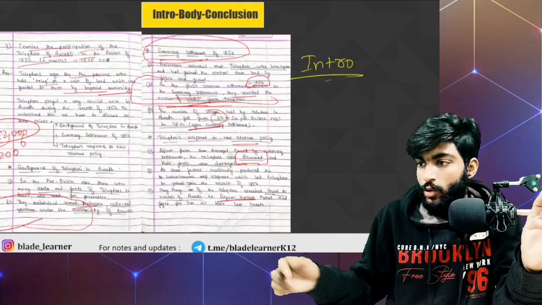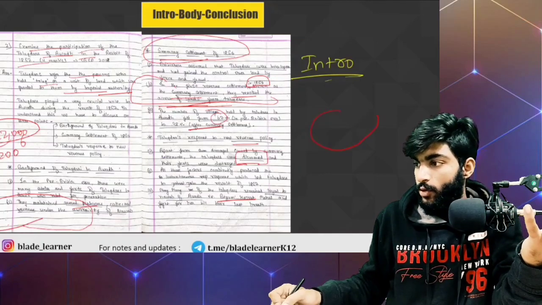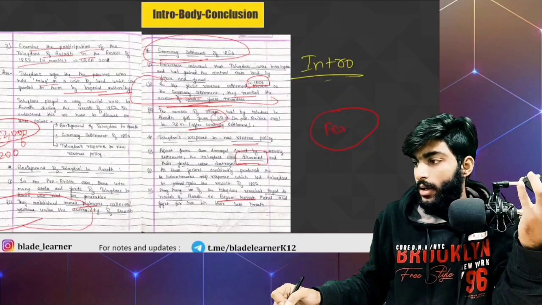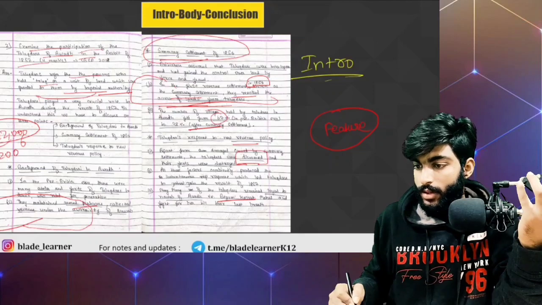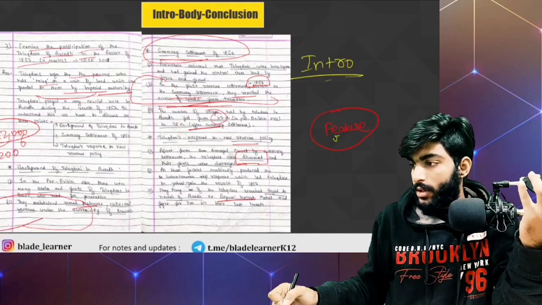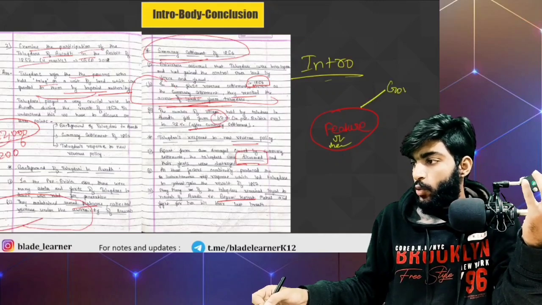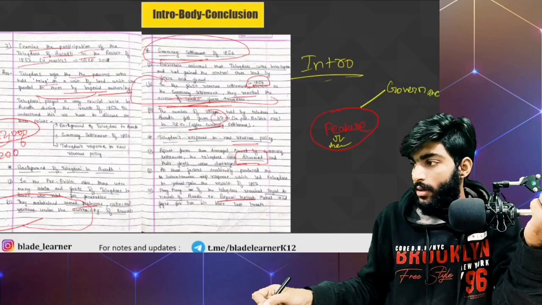Now, if the question is more lengthy, then you can make flowcharts. Like, if the question is about features of Mahajanpada, then write the intro of Mahajanpada first, and then let me change the ink for you first. Then make the flowchart. This is features of Mahajanpada. We can write about governance. There are two types of governance, the republics and monarchy. Governance can be one pillar.